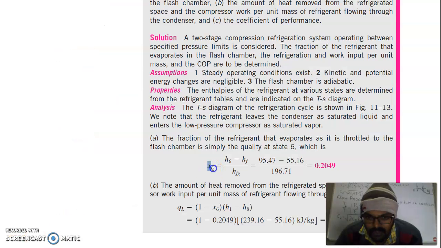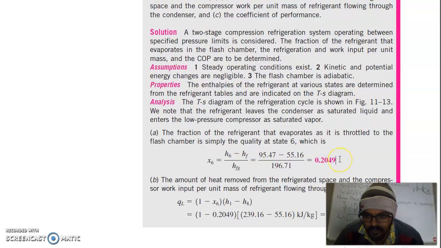So the quality x6 is equal to h6 minus hf divided by hfg, which is 0.2049 kg per unit mass flow of the refrigerant.